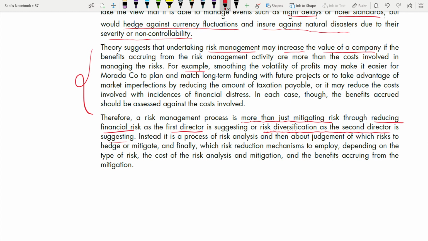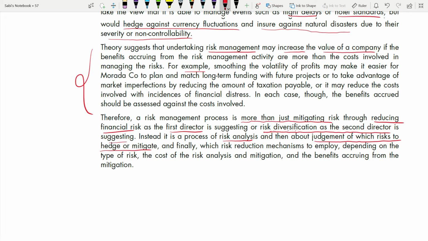Instead, it is a process of risk analysis and about judgment of which risk to hedge or mitigate. You may have to make a judgment. Remember, for all the treasury department, it's not an easy task. You just cannot hedge any risk because it's a risk. You have to decide and make a judgment whether you actually have to hedge or not, whether you actually have to mitigate or not.